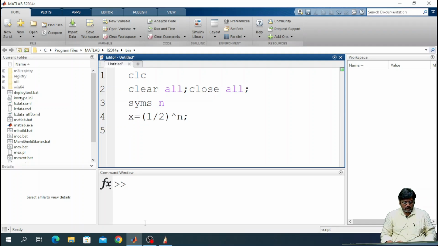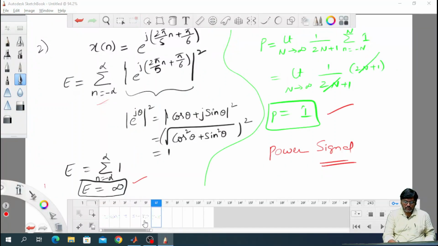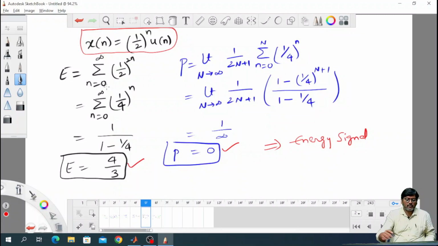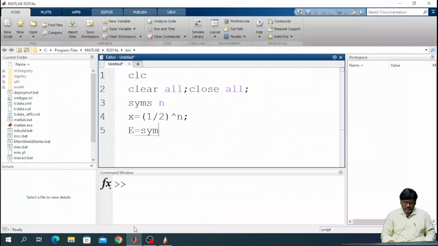Now, I am evaluating the energy E. For the same thing I am going to write the MATLAB program, that is summation n from 0 to infinity 1 by 2 whole power 2 n, using symbolic summation.